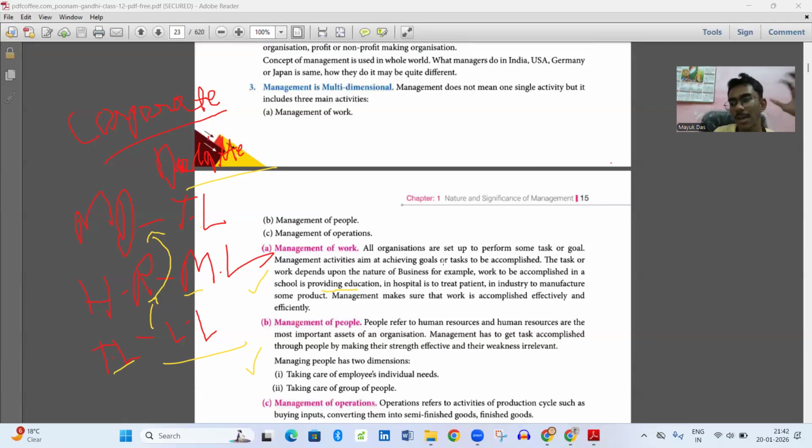Management activities aim at achieving goals or tasks to be accomplished. For example, work to be accomplished in a school is providing education. In hospital, it is to treat patients. In industry, to manufacture some product. Management makes sure that the work is accomplished effectively and efficiently.